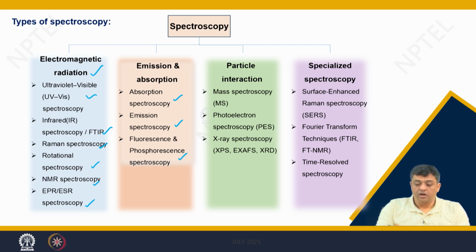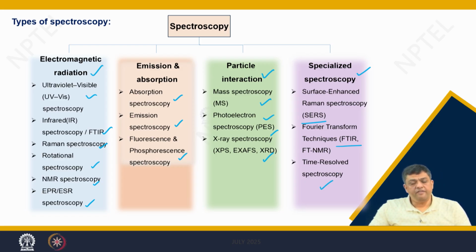You can have particle interactions and then analyze, you have different types of results coming out, or you can have specialized spectroscopy, for example SERS, that is the surface enhanced Raman spectroscopy. You can have Fourier transform infrared spectroscopy, or you can have time resolved spectroscopy.